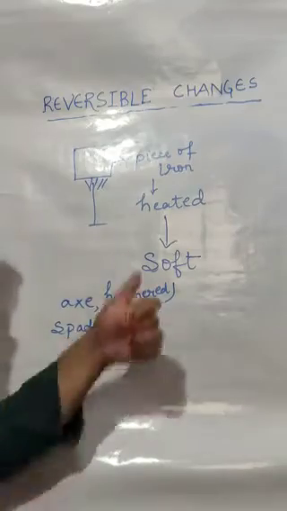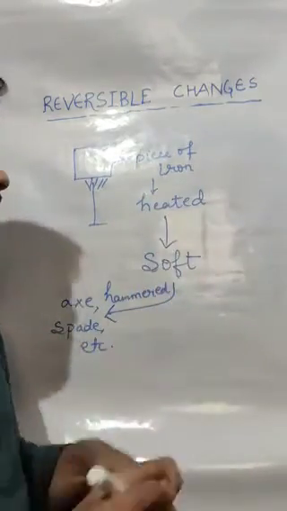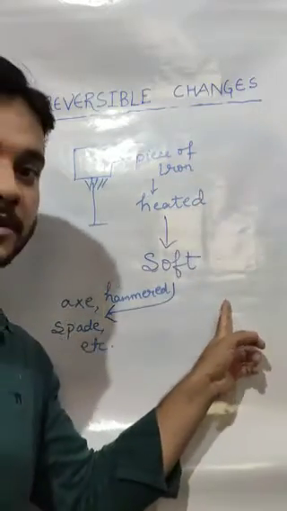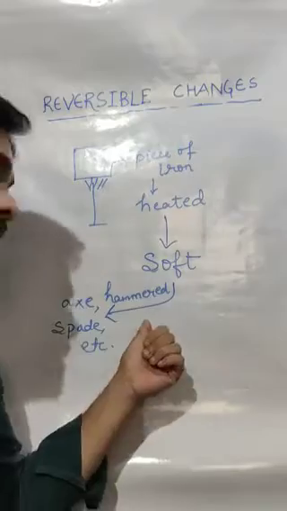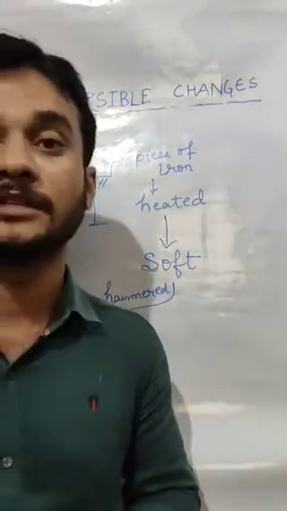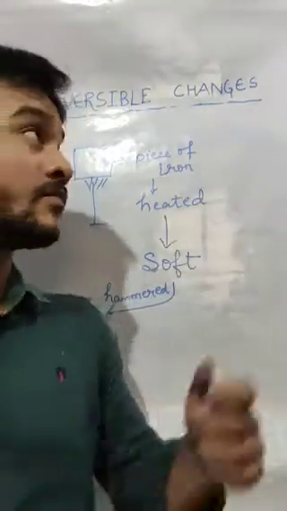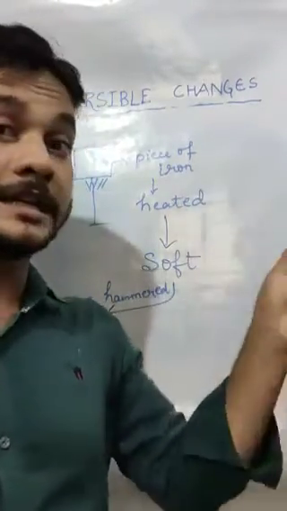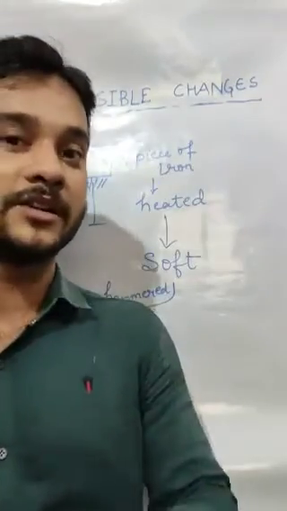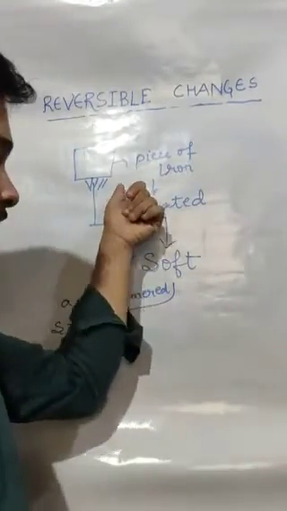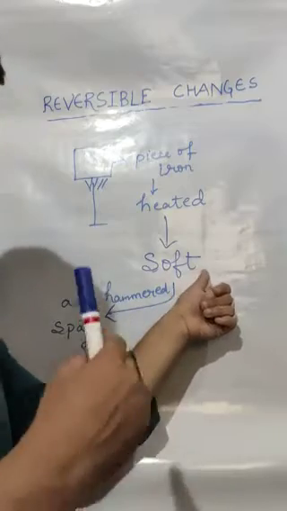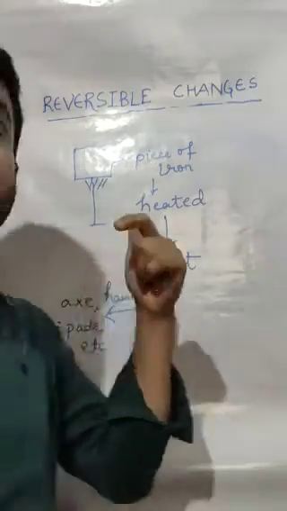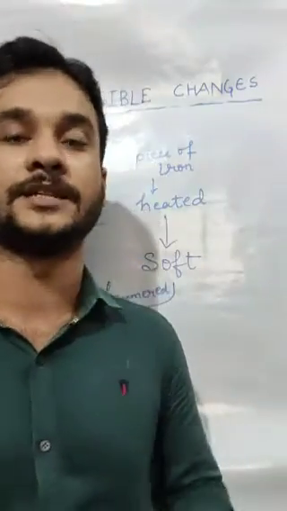So in this way, again I'm describing the process. First the piece of iron is taken, then it is heated. Upon heating it becomes soft and then it can be hammered easily to give the desired shape. So this is the way, and you can also see this softening of piece of iron upon heating is a type of reversible change, because at first it was a solid, then it becomes soft. Then after some time it will again become solid. So it is a type of reversible change.